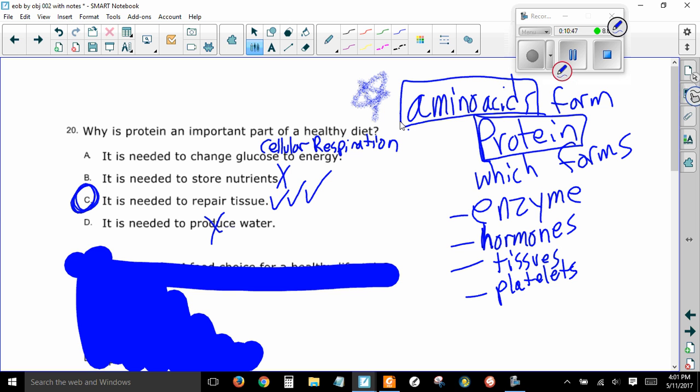Now you notice with this question how I started with a brain dump. A lot of these questions, I start with a brain dump. Write down anything you can think of about that topic, and a lot of times that helps you focus your thought and find the correct answer, or at least eliminate wrong answers so you have a better chance.